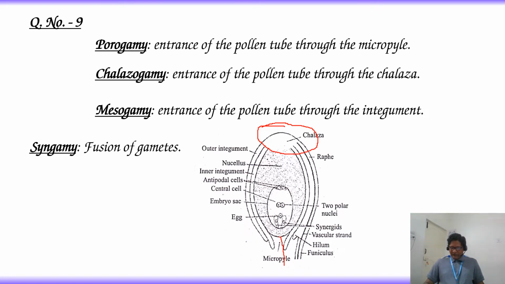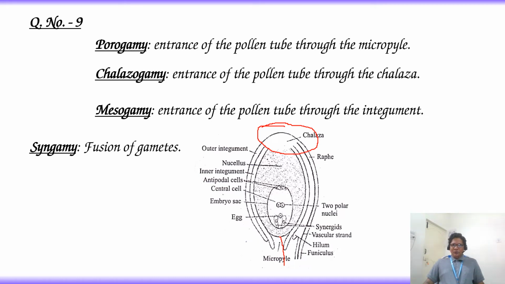Now what is given in the question? The entry of pollen tube through the end opposite to micropyle. The end opposite to micropyle is chalaza. That means if the pollen tube enters through chalaza, then you may know the answer clearly.